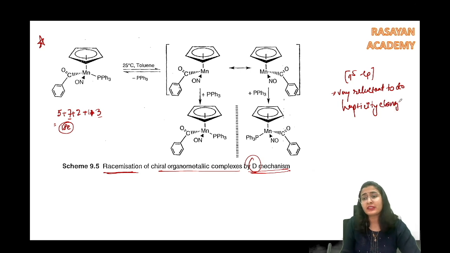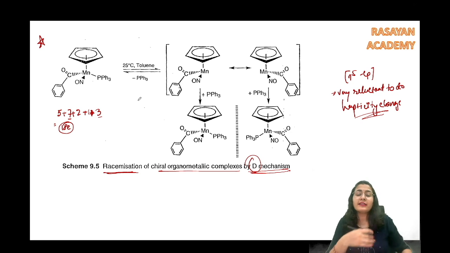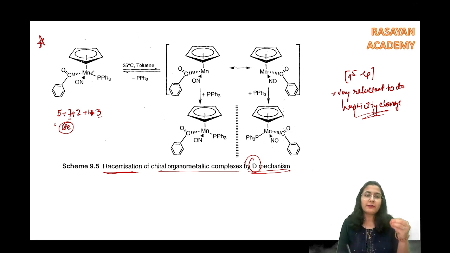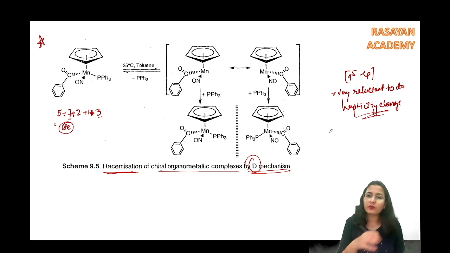Alright, in this reaction, let's say what I'm doing is racemization. So I have to eliminate one of the phosphines. But for example, I want to add something to this molecule and do a ligand exchange. If I want a ligand exchange in such reactions, in such structures, in such compounds,